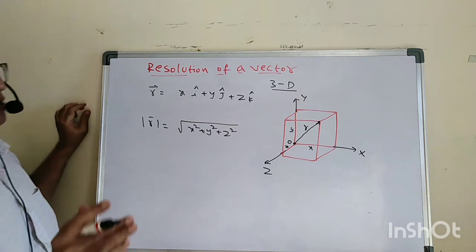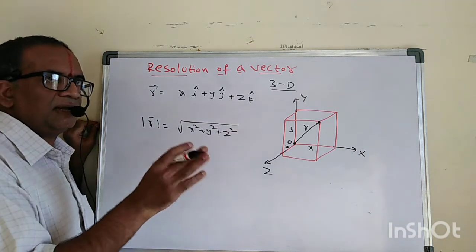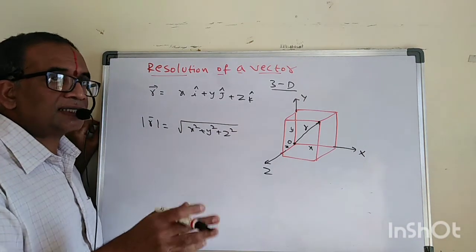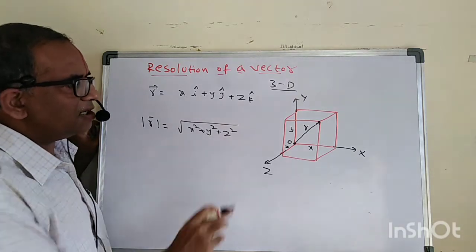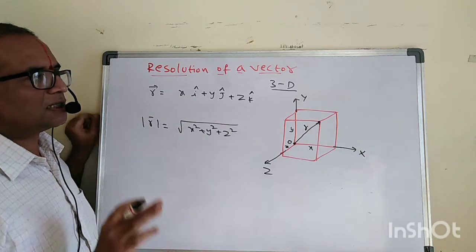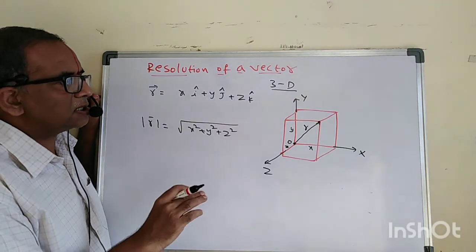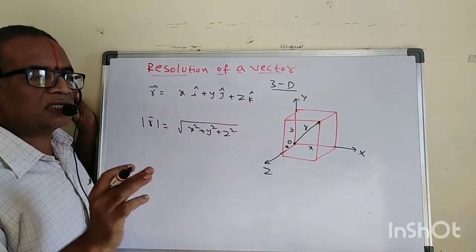But see carefully. Earlier in two dimensions we got r cos theta i cap plus r sin theta j cap, but here you cannot represent it like that. So here we use what are called direction cosines.